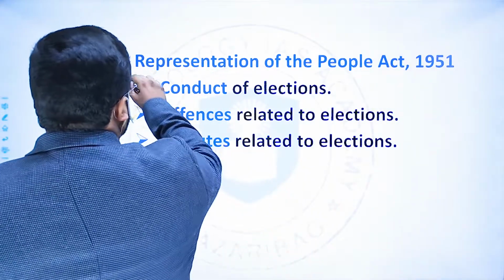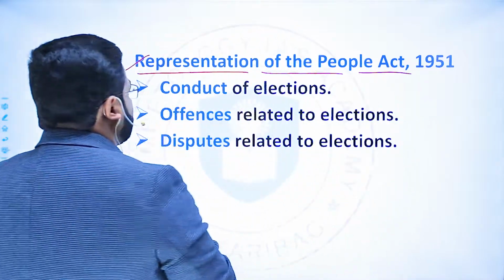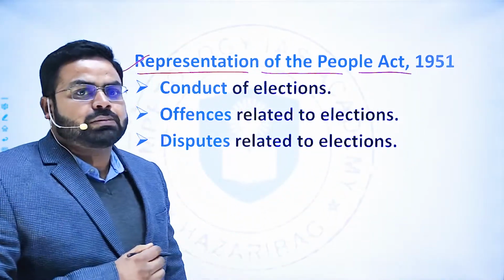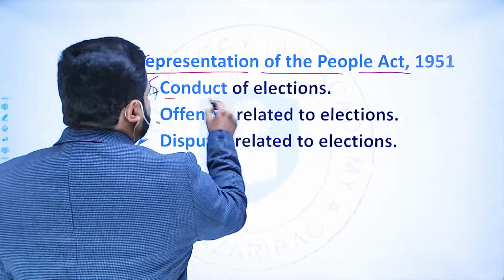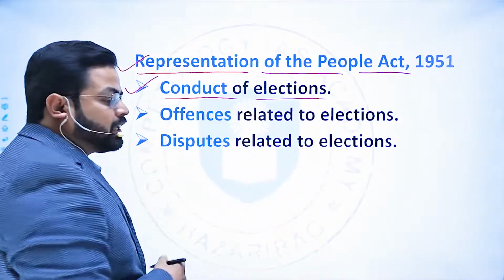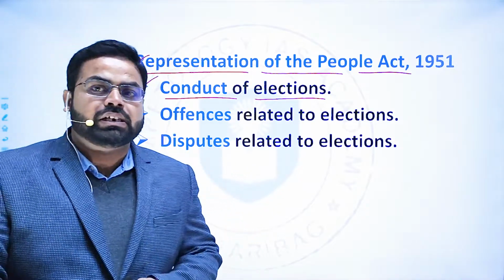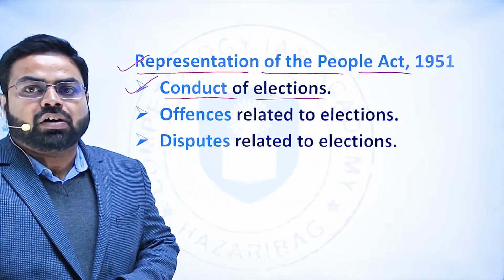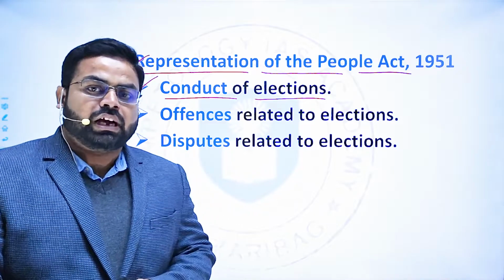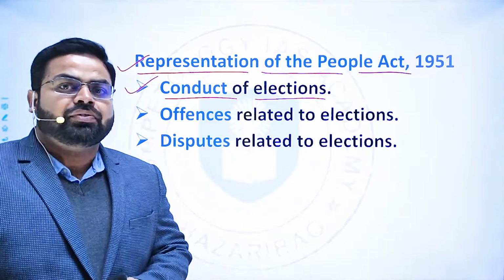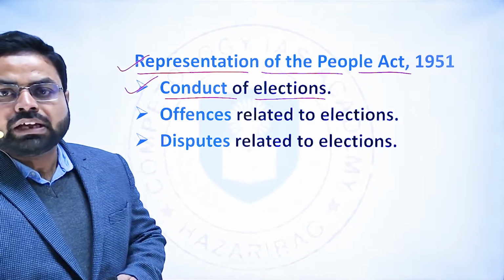Now come to the next law, that is the Representation of People Act 1951. Here it delineates how to conduct the elections, the method of conduct of elections. It has also been pointed out that the election method in India is functional on the basis of first past the post. The person who garners the highest number of votes, who is first in the number of votes garnered, will be elected.